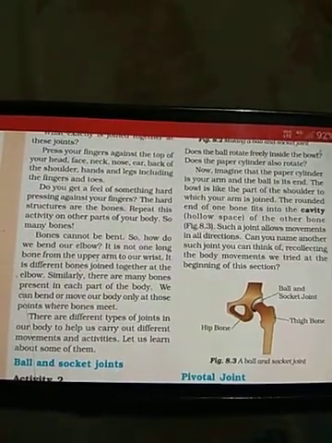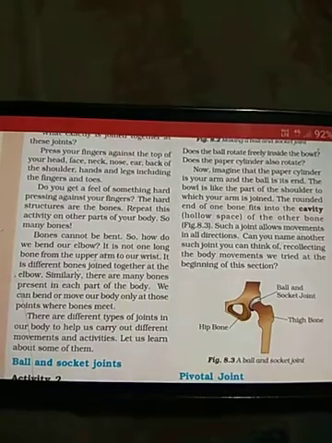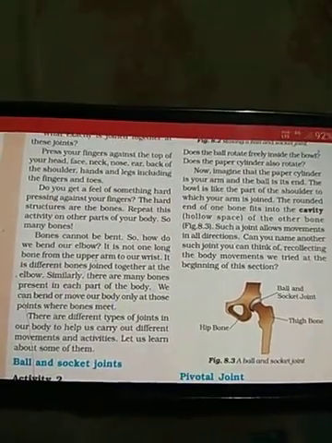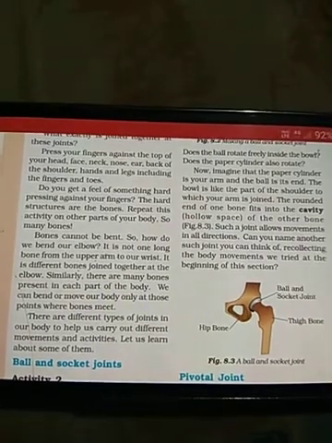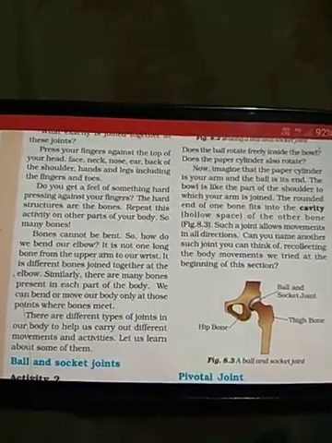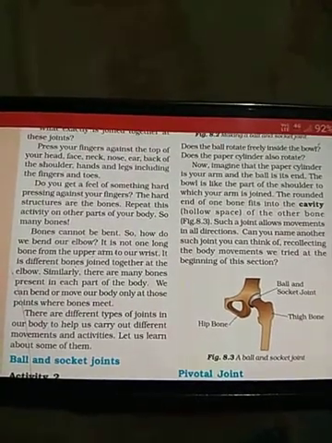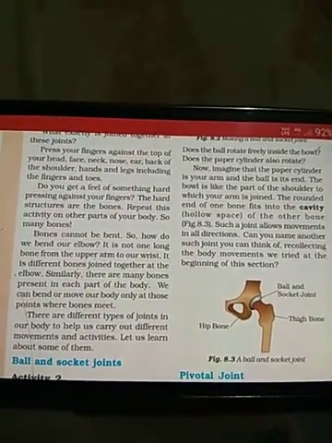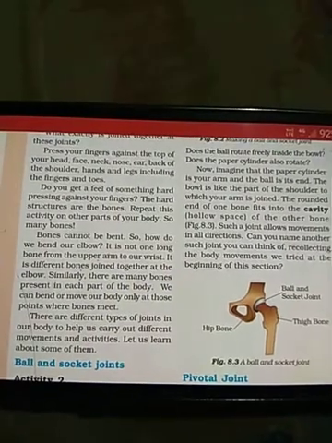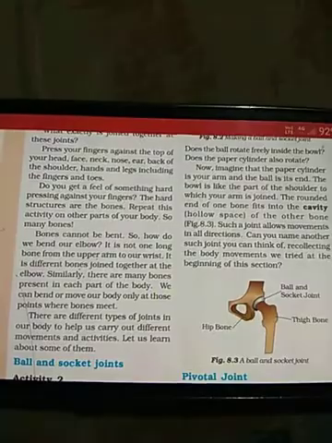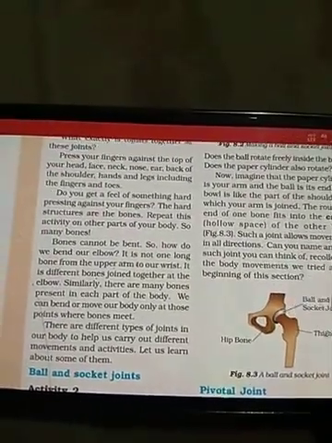Slightly movable joints are present in the arms and in the backbone. They allow slight movements. Freely movable joints are present in our wrist and in our legs. So these are the three types of joints. Now let us read about some of them.